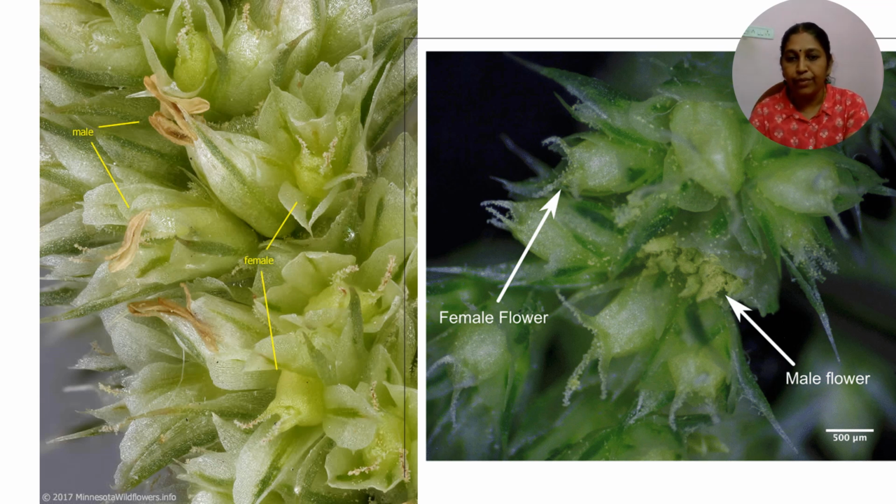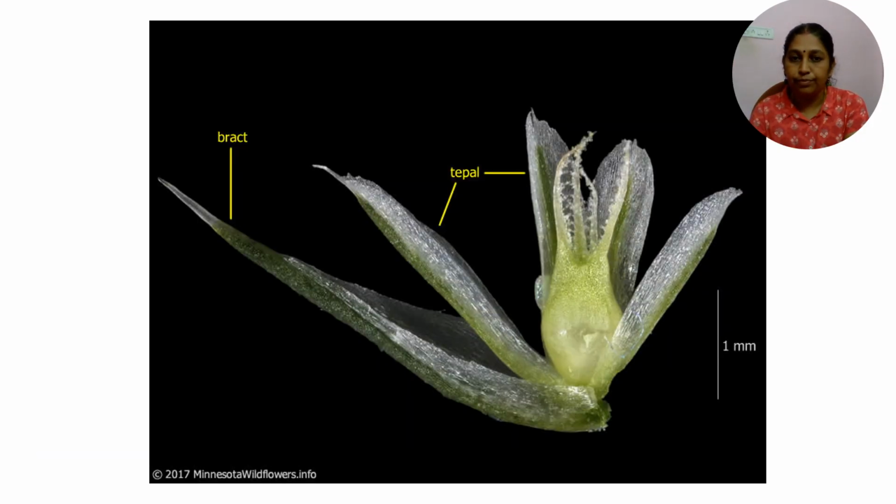You can see the individual female flower. We can see the papery bract and the papery tepals, 5 tepals as I already told you. We can see the ovary in the center; ovary, style and stigma can be seen in the center. The total size of the flower is around 1 mm.